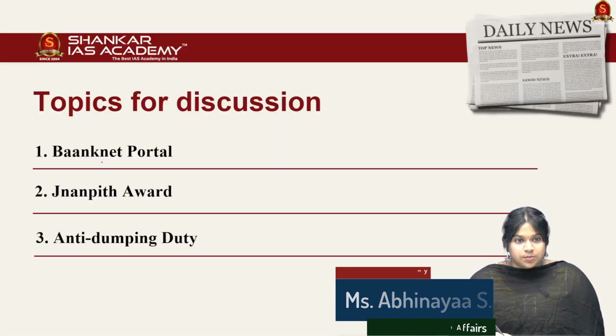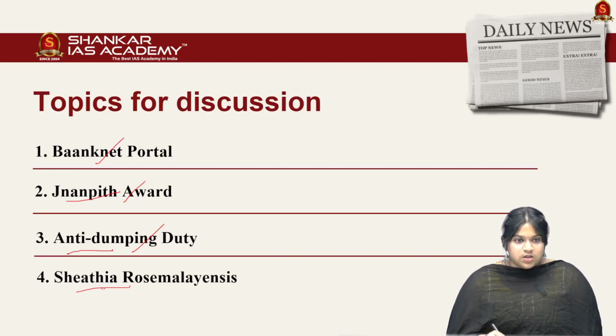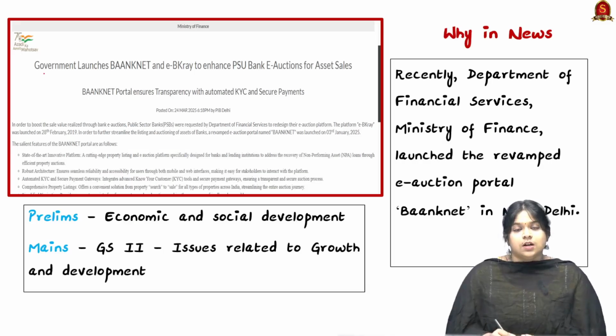So these are the topics for discussion today. The first article talks about the Banknet portal, which is an e-auction portal. The next article talks about the recipient of the Jnanpith award. The third article talks about the anti-dumping duty by India on five Chinese goods, and the next article talks about the founding of a new algae called the Sheathia Rosemalayensis. So without much further delay, let's get into the article discussion one by one along with the prelims practice question. Now look into the article.